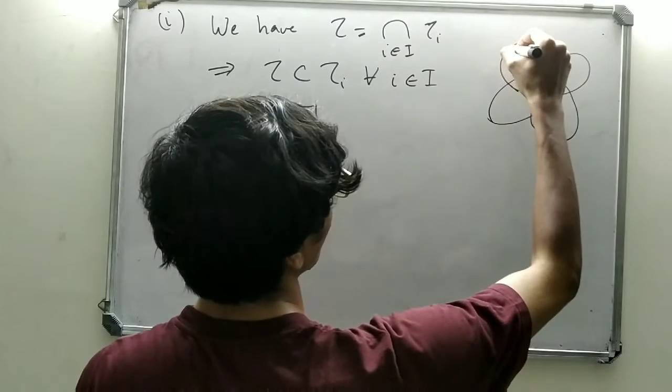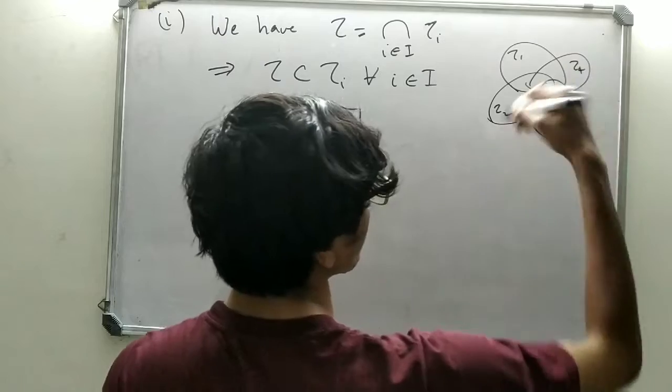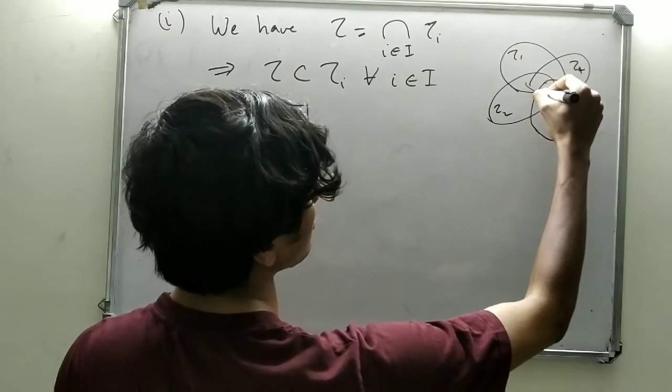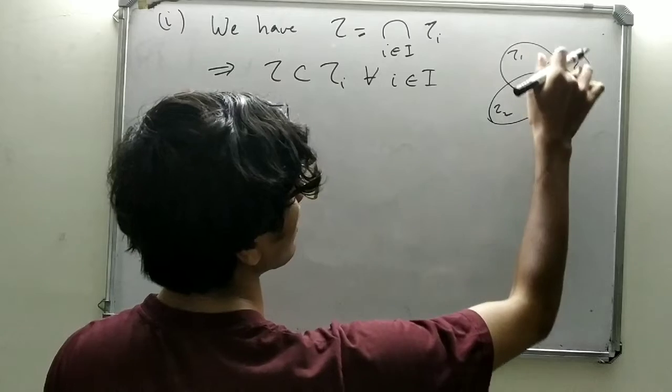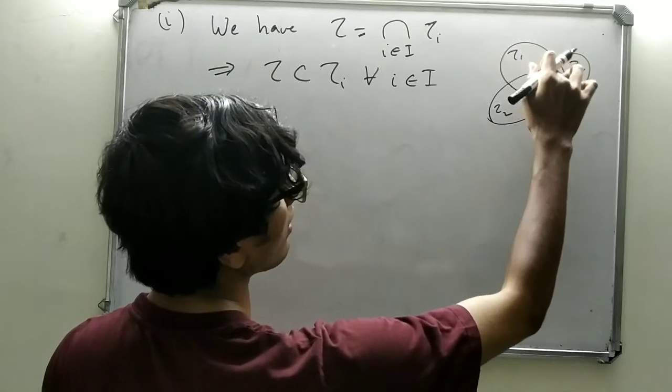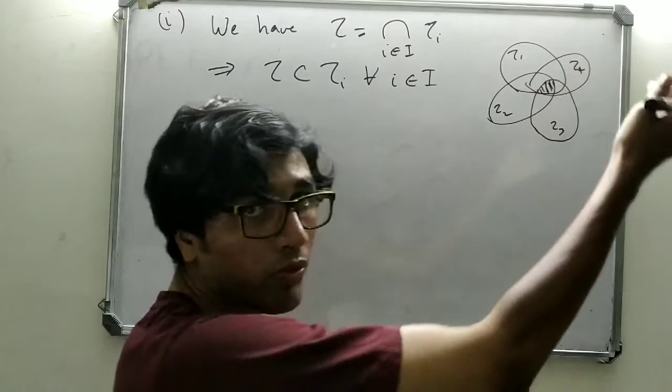Suppose this is tau 1, this is tau 2, tau 3, tau 4, etc. And their intersection would be this small area, right? And this small area is contained in each tau I, right? See, this one is contained in tau 1, this one is contained in tau 2, this one is contained in tau 3, and this one is contained in tau 4.